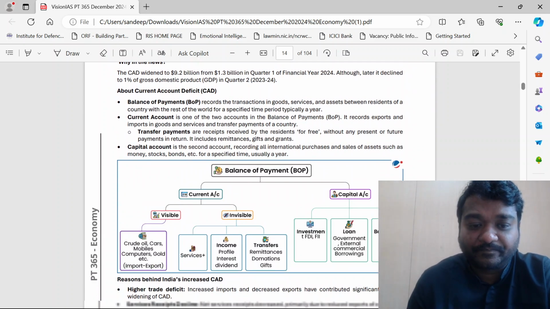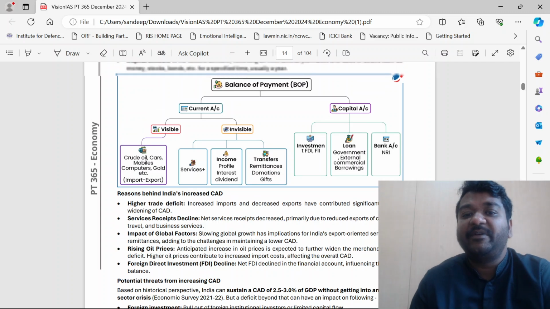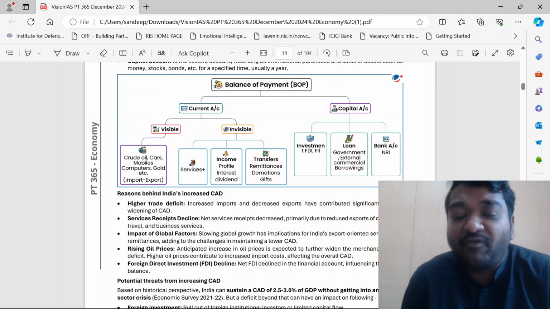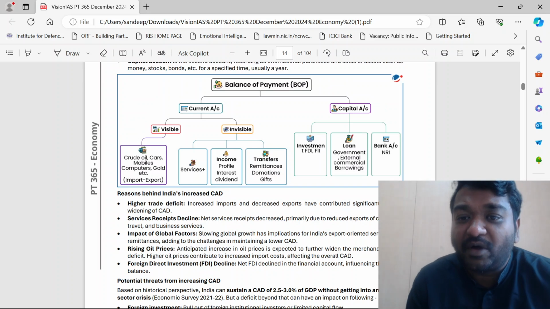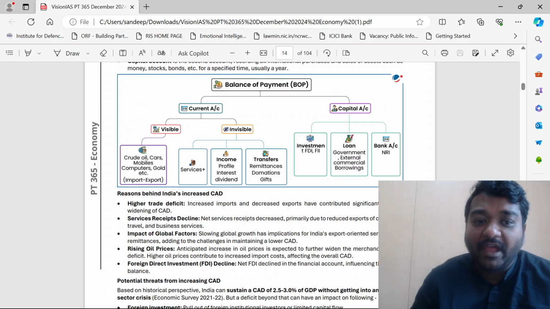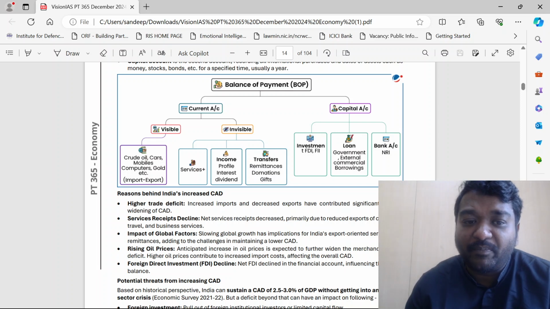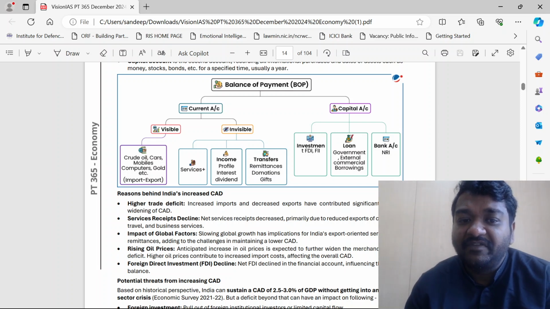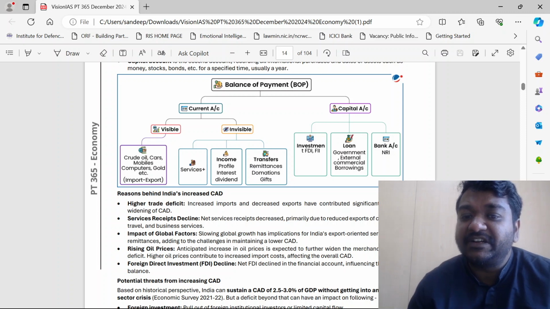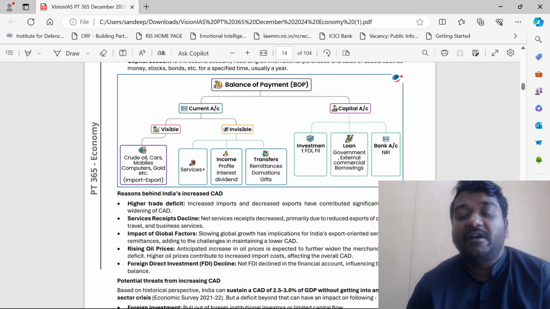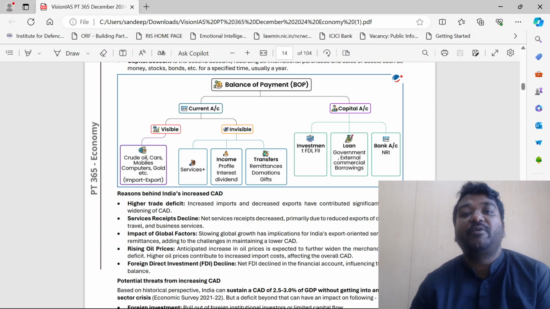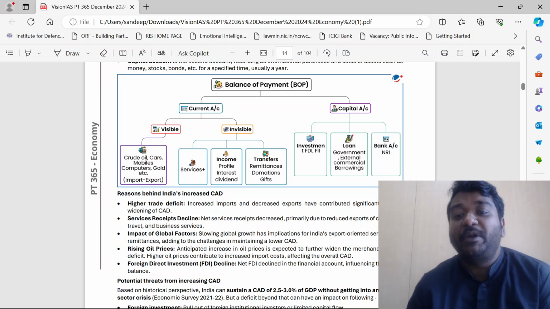Okay, guys, this table will be very helpful for you, where they have given what all comes under current account and what all comes under capital account. Current account: export and import, whatever you are doing, invisible services, income, transfers. Please understand, remittances, donations, gifts, they all come under current account. FDI, FII, government external commercial borrowing, NRIs coming and opening bank accounts.